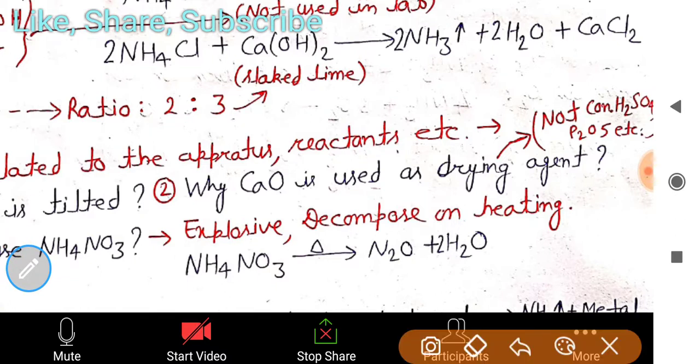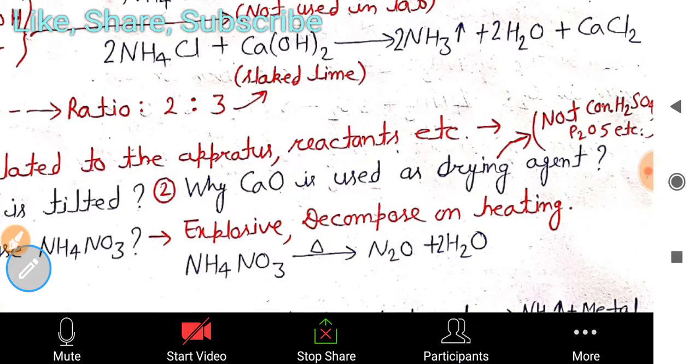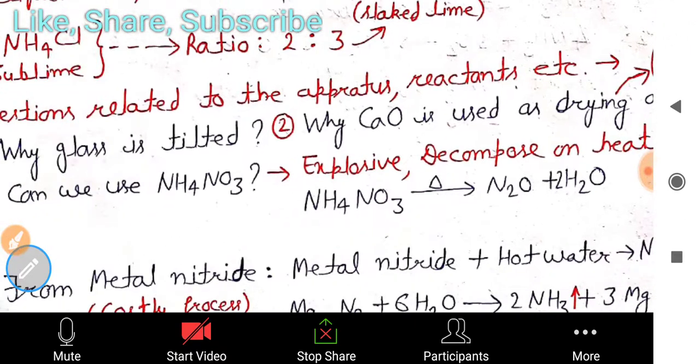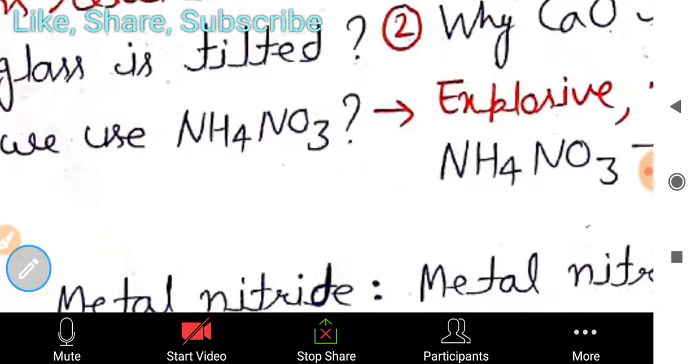If we use any acid, it reacts with NH3 and ultimately forms a salt, so the production of ammonia can be reduced, or no formation will occur. That's why we are using CaO, because it is basic in nature.